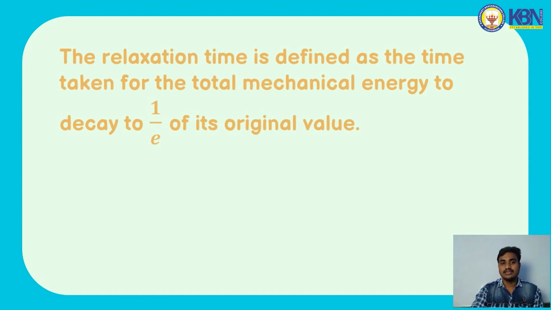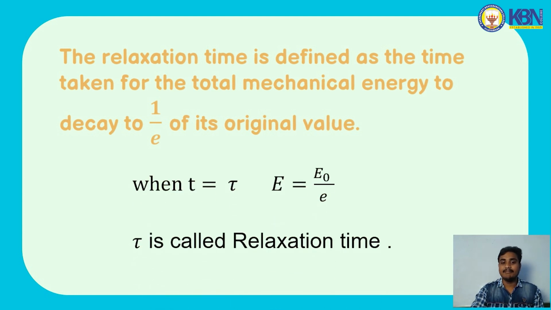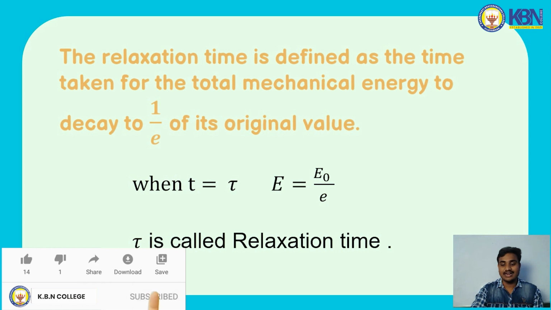It is given by the relation E is equal to E0 by e. The energy decays to 1 by e when t is equal to tau, and tau is called the relaxation time.